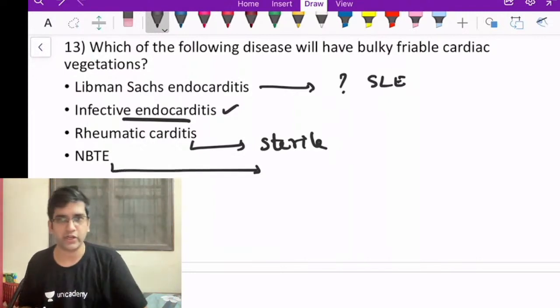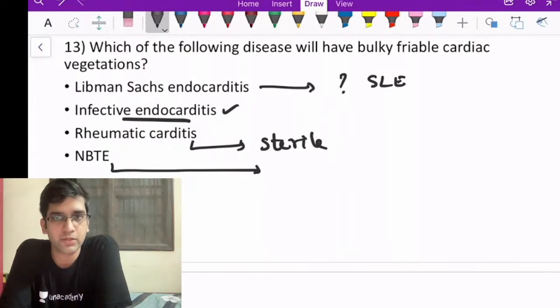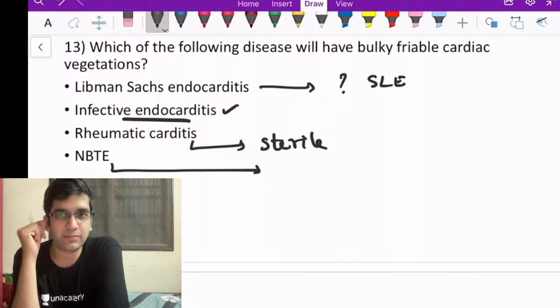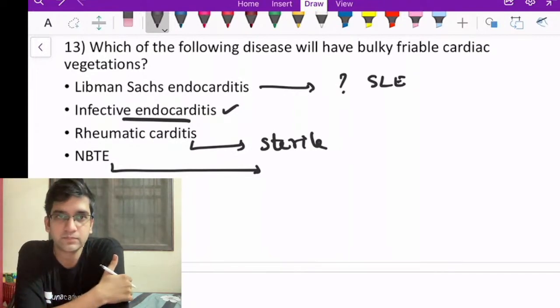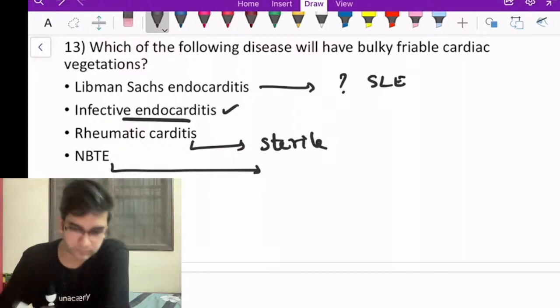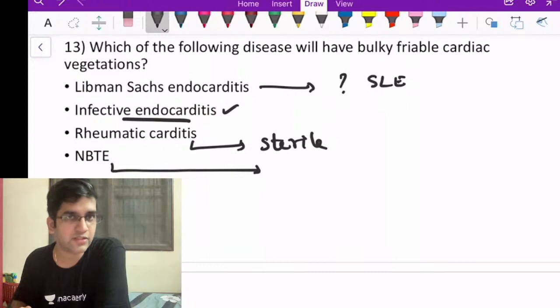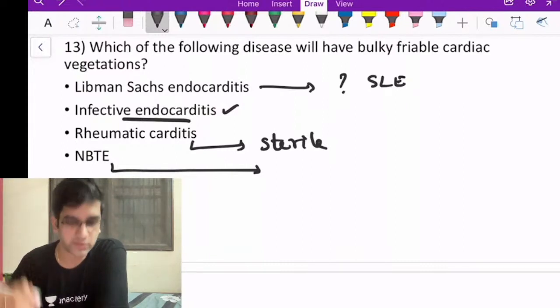Non-bacterial thrombotic endocarditis. Can you tell one example for NBTE? The other name is marantic endocarditis. It can be seen in any condition where I have a predisposition to thrombus formation.